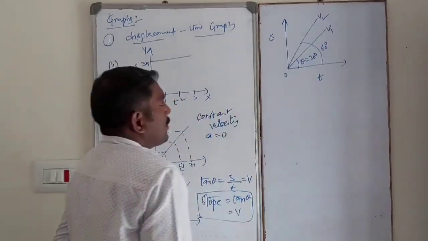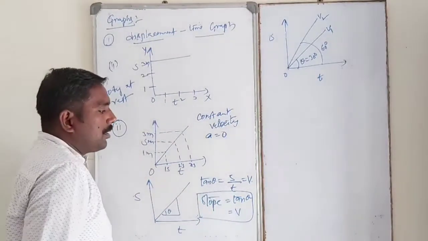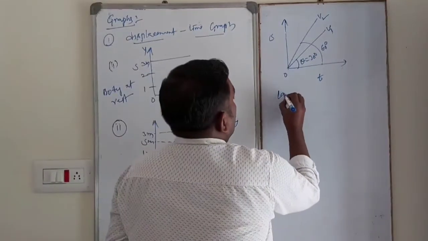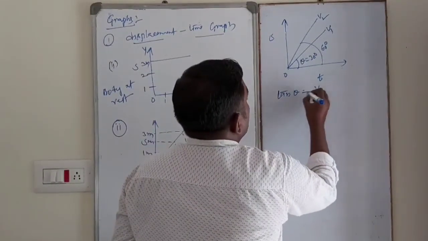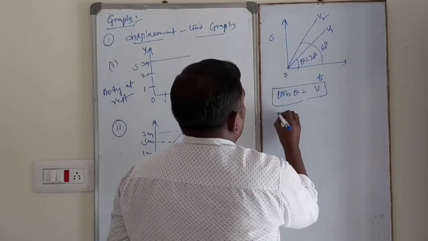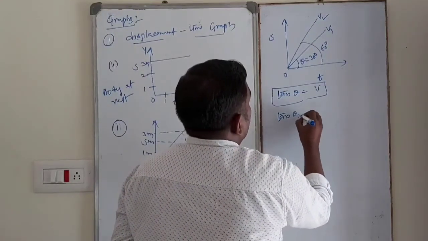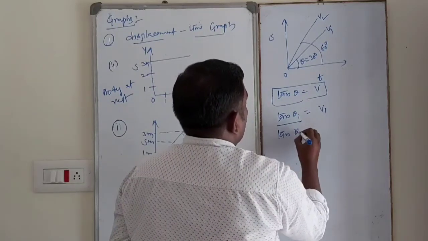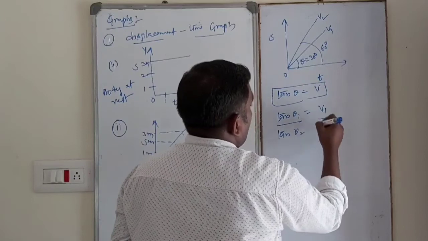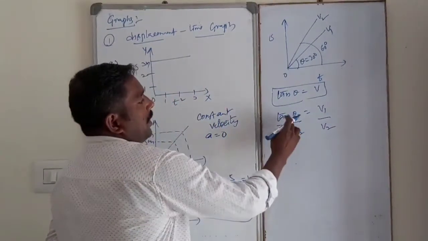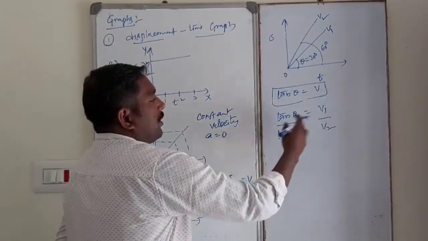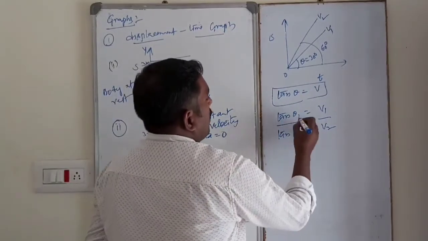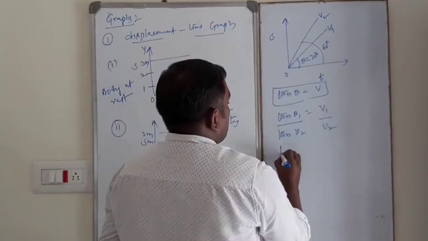Simply, in case of a displacement time graph, the slope indicates what? Tan theta. So tan theta is equal to V. This is the standard formula. Tan theta 1 is equal to V1. Directly I am writing, tan theta 2 is equal to V2. So tan theta 1 is equal to V1, tan theta 2 is equal to V2. Dividing equation 1 by 2, tan theta 1 is what? 30 degrees.